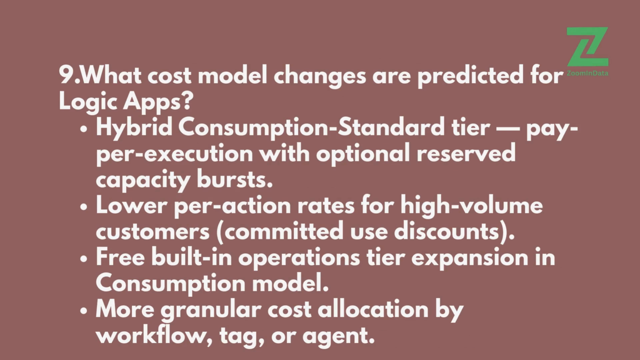What cost model changes are predicted for Logic Apps? Hybrid consumption standard tier. Pay-per-execution with optional reserved capacity bursts. Lower per action rates for high-volume customers. Committed use discounts. Free built-in operations tier expansion in consumption model. More granular cost allocation by workflow, tag, or agent.